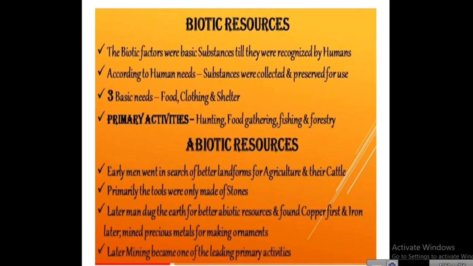Then later mining became one of the leading primary activities. Mining means சுரங்க தொழில். Leading means முன்னணியில் உள்ளது. Primary activity is also a small work, but this mining came first. முன்னணி means all were doing that work, so much value for that.